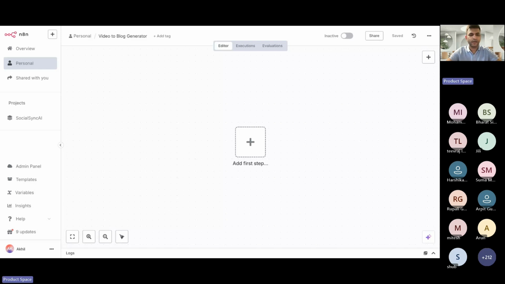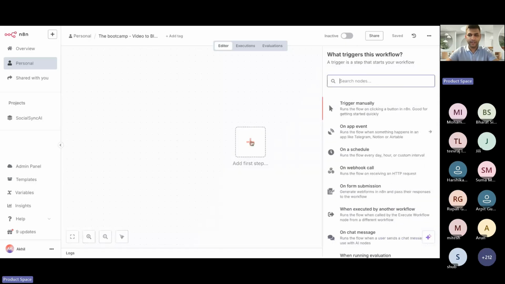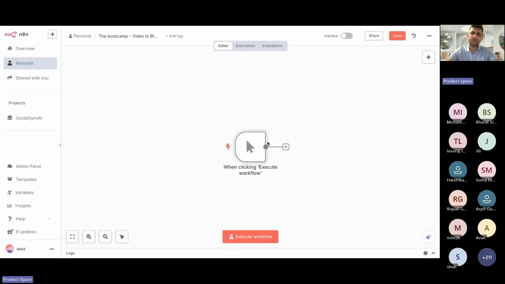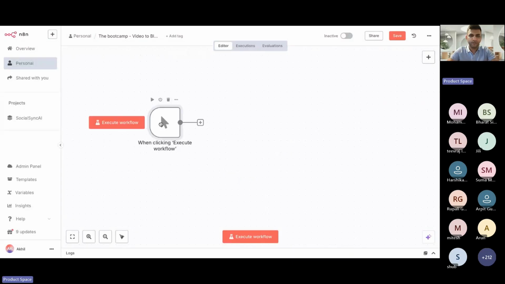All right, and let me give it a different name. Let's say the bootcamp. Now what we are going to do is set a trigger. In this case, let's have a manual trigger. You just click on this plus and you'll have this first as a trigger. Click on this and that's it. You just have to do this, nothing more.